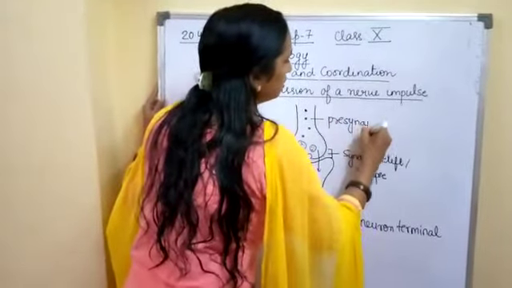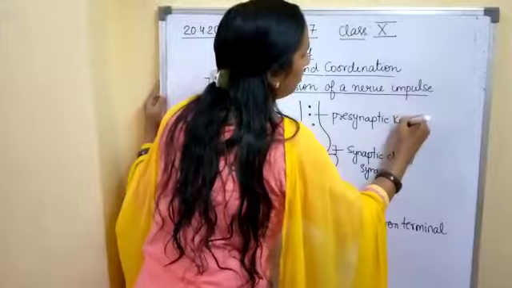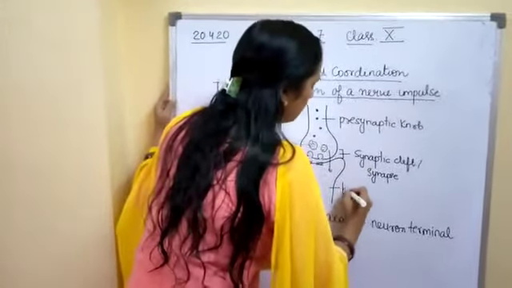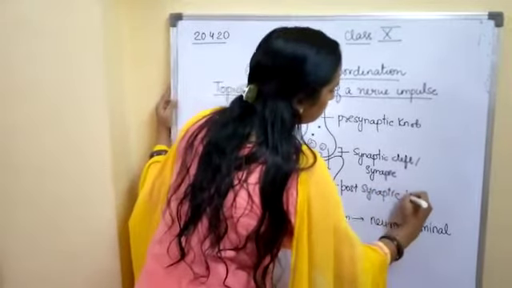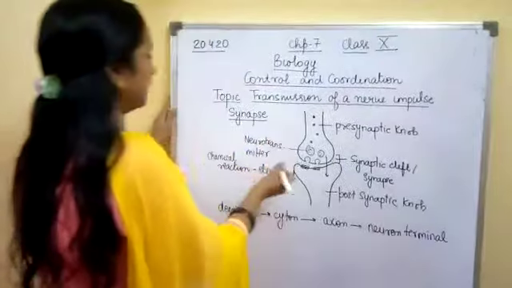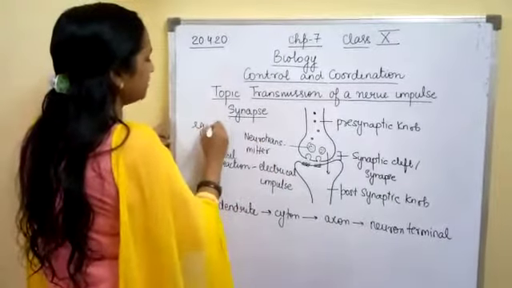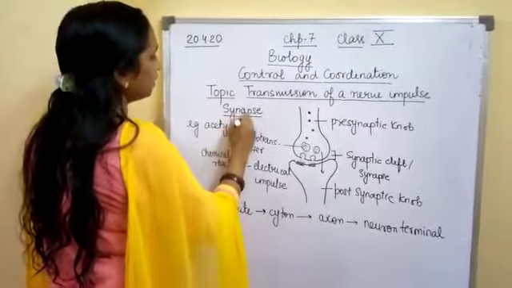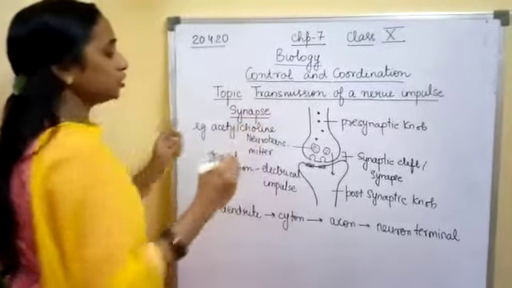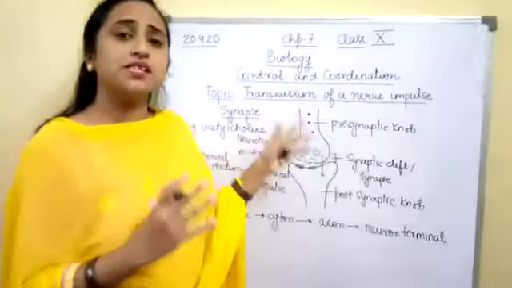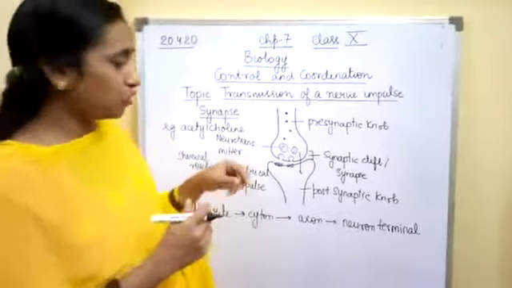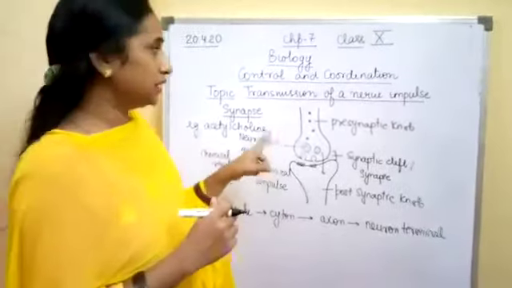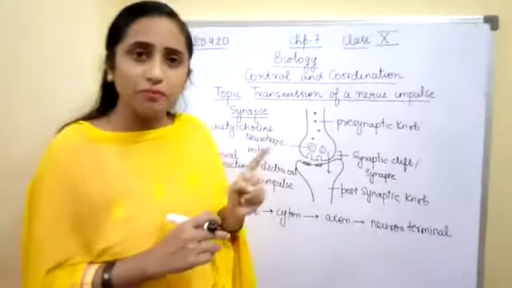So like this, the information is being transferred from the presynaptic knob to the postsynaptic knob. This is your presynaptic knob and this is your postsynaptic knob. One example of a neurotransmitter can be acetylcholine. This is sensed by the receptors which are present in our sense organs like inner ear, nose, eyes, and from these receptors it goes to the neuron while generating an electrical impulse. So this was all about transmission of a nerve impulse.